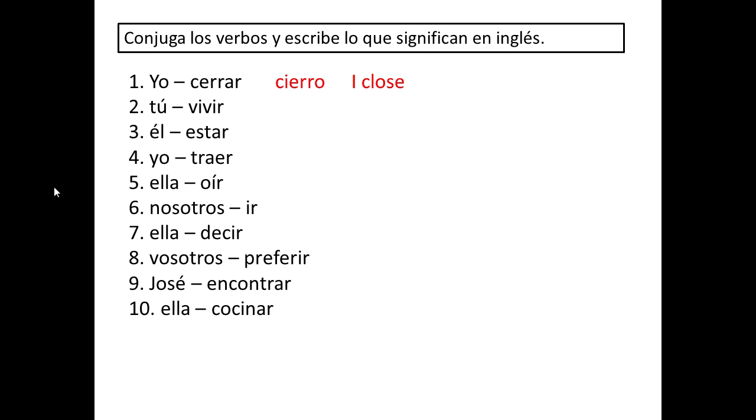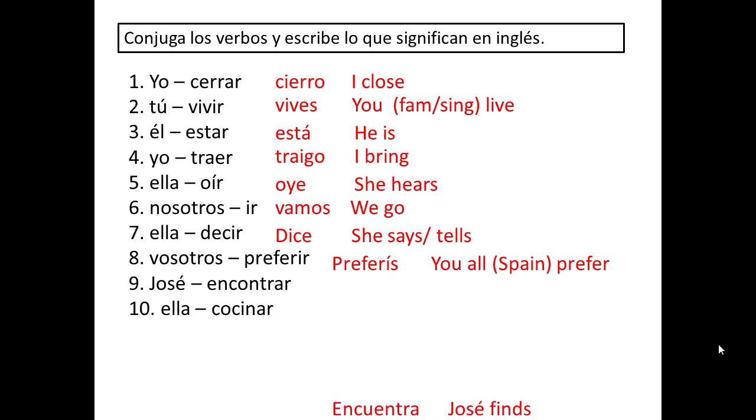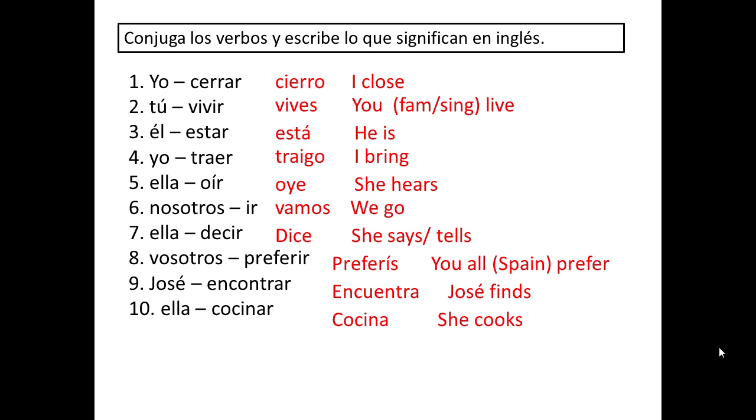So what I'd like you to do now is pause it, do number 2 through 10, and then come back and check your answers. Okay, now that you're back, here are your answers. If you have any questions, feel free to circle them so that I can answer them before the test tomorrow.